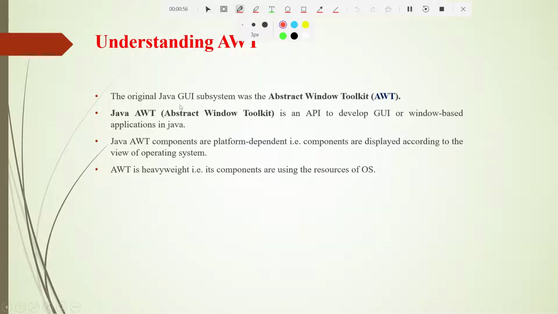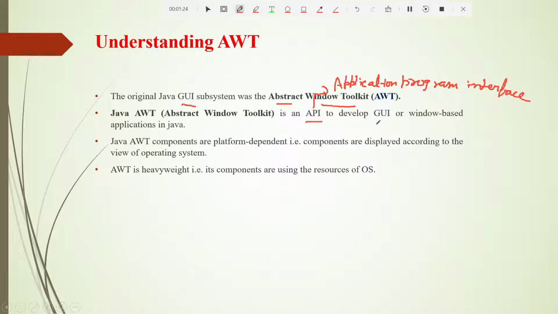Initially in Java we had Abstract Window Toolkit. Why do we use it in Java? Because Abstract Window Toolkit provides an API. What do we mean by API? API is nothing but the application program interface. So this AWT provides an API to develop GUI or Windows-based applications in Java. As we go forward with swings, we'll understand what this GUI, graphical user interface, or Windows-based applications are.